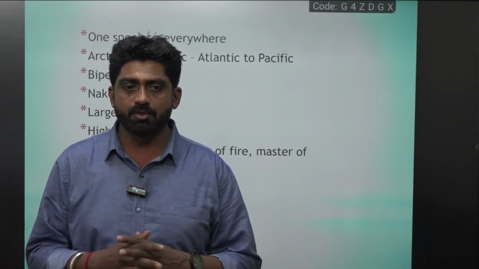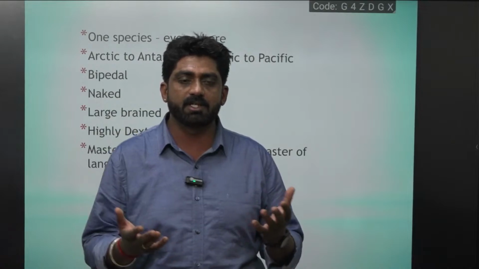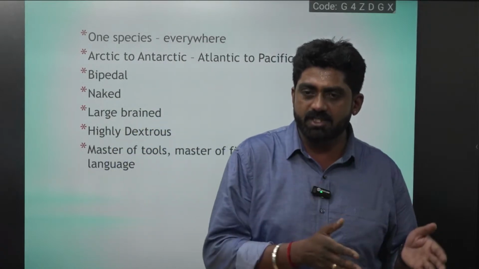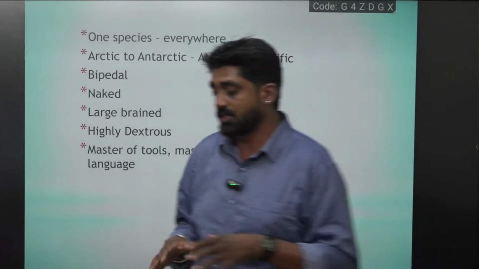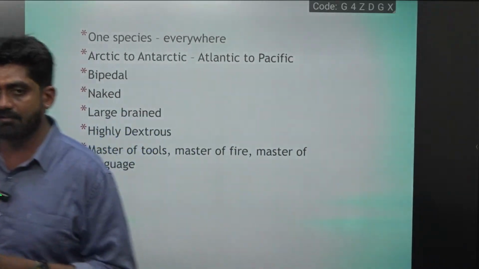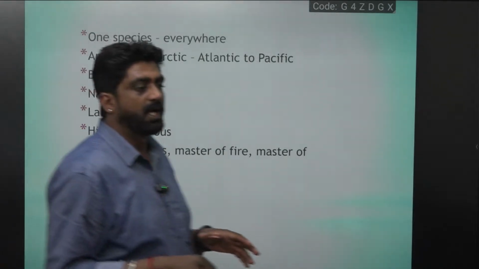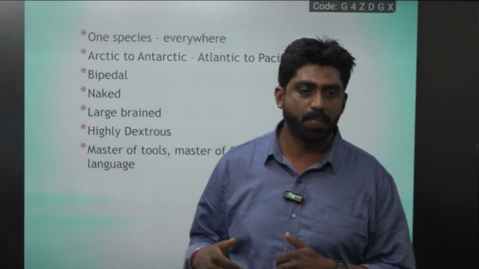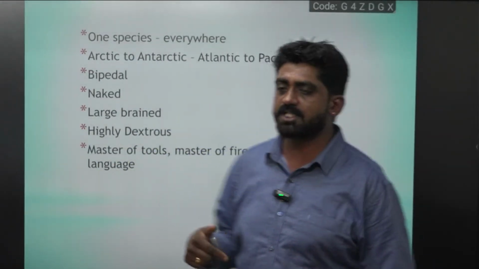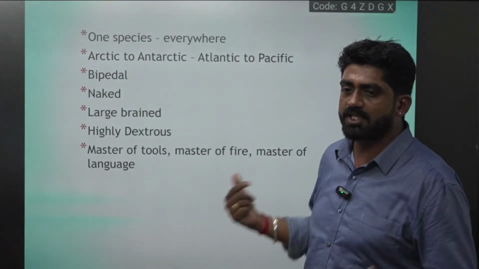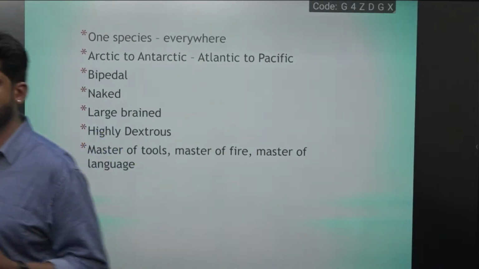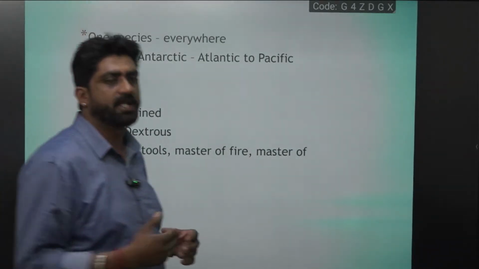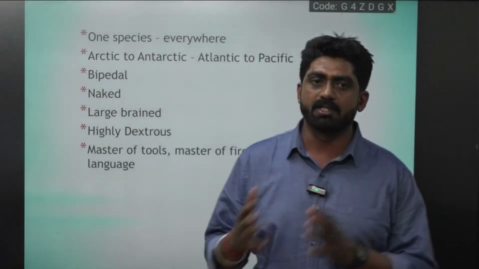When there were climatic changes, he became naked, free of hair and fur, and the sweat glands opened. And since he became naked, he wanted to cover his body with something to protect himself from harsh climatic conditions, or maybe from other animals, and that led to culture.